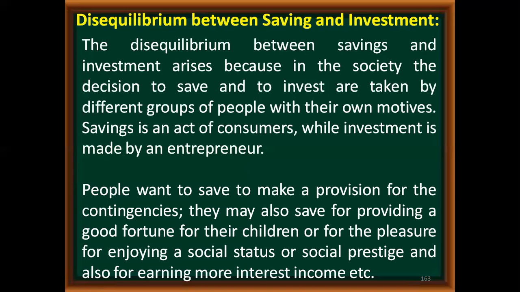They may also save for providing a good future for their children, or for the pleasure of enjoying a good social status or social prestige, and also for earning more income in the form of interest. So there are different reasons for people to save.